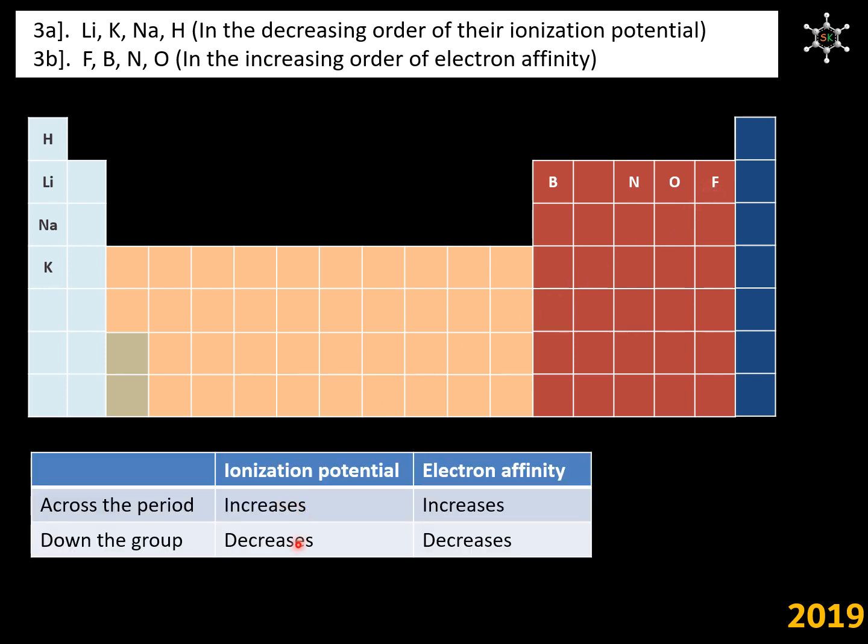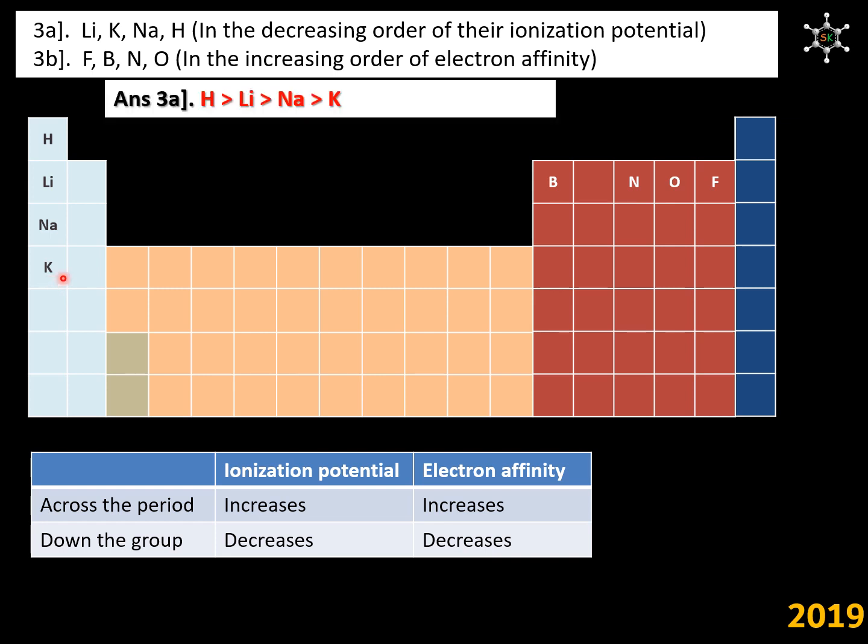Ionization potential down the group decreases. So, we expect hydrogen to have highest ionization potential and potassium to have least ionization potential. So, the order is hydrogen, lithium, sodium and potassium.